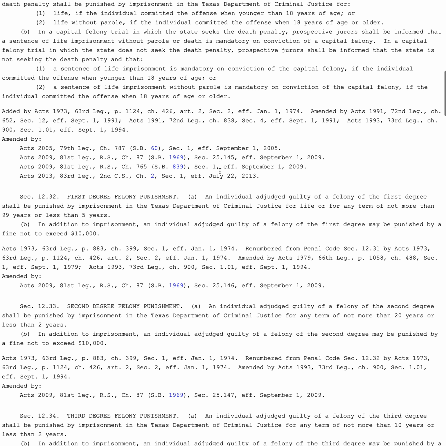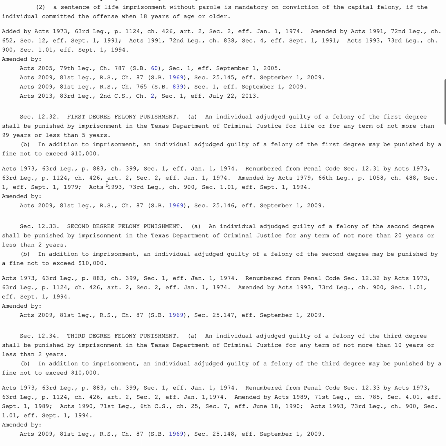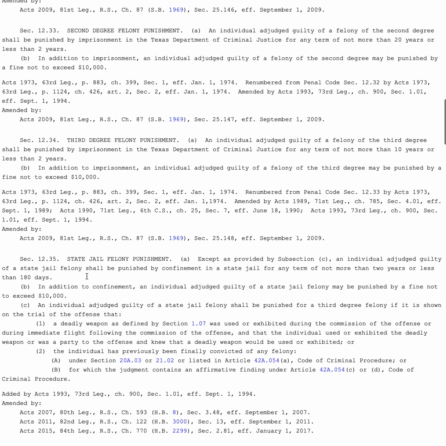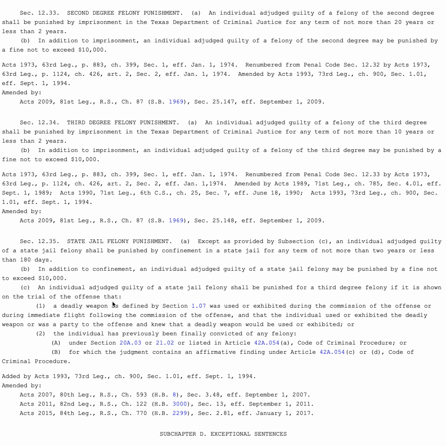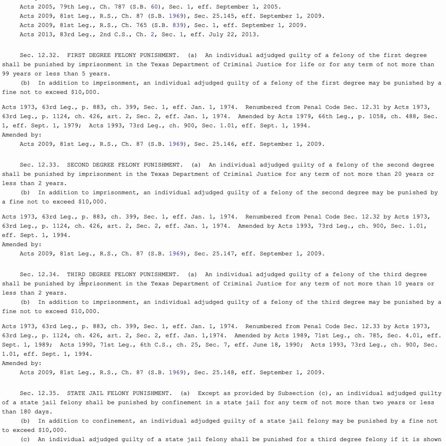First degree felony, and you can see, I'll just go ahead and sum this up for felonies, all of them: first, second, third, and state jail. I believe there it is right there. All come with a maximum $10,000 fine. And again, just like the misdemeanors, it could be a fine and imprisonment, not just a fine or imprisonment. It could be both.